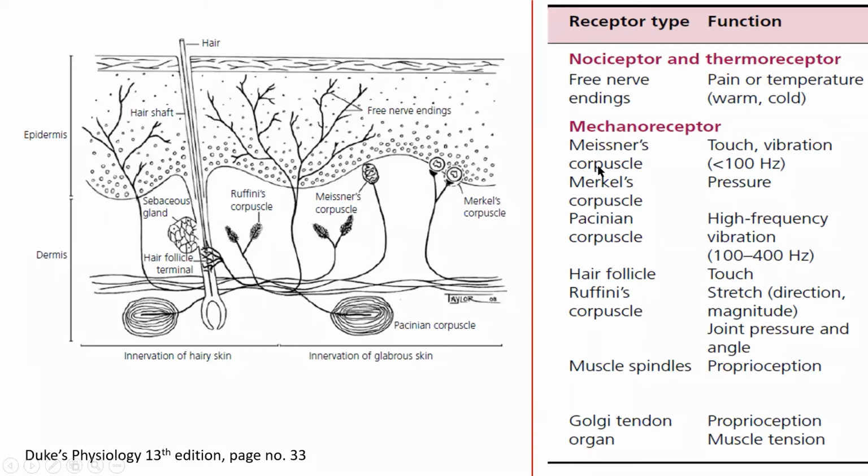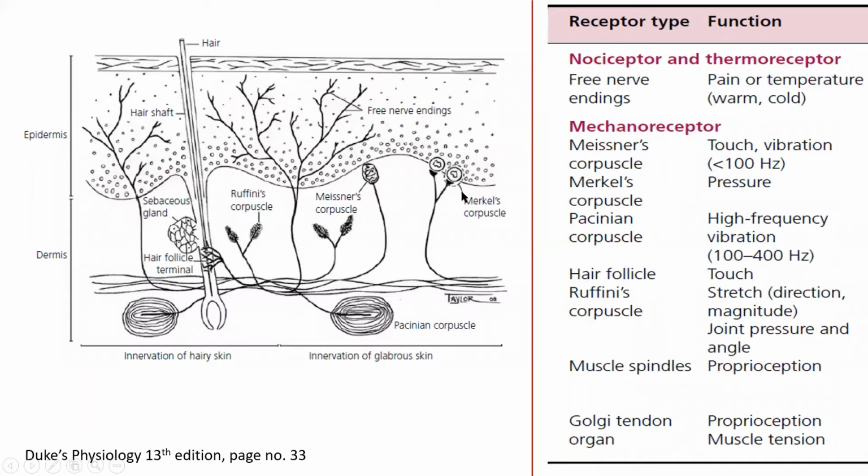Then the mechanoreceptors are sensitive to touch, vibration, or pressure. Meissner's corpuscle is sensitive to touch and vibration. Merkel's corpuscle senses pressure. Pacinian corpuscle senses high frequency vibration and also pressure. Hair follicle senses touch.